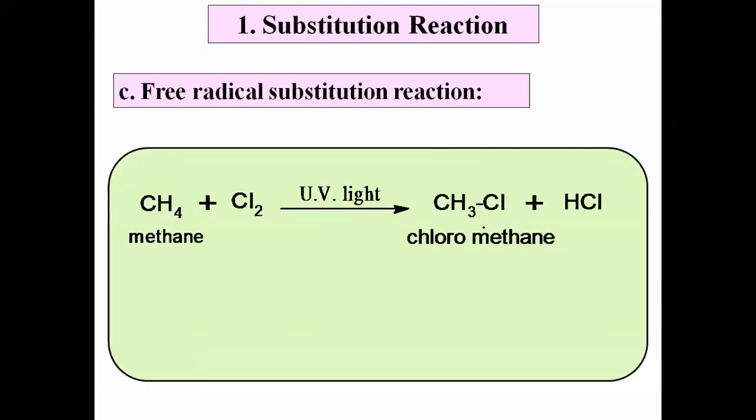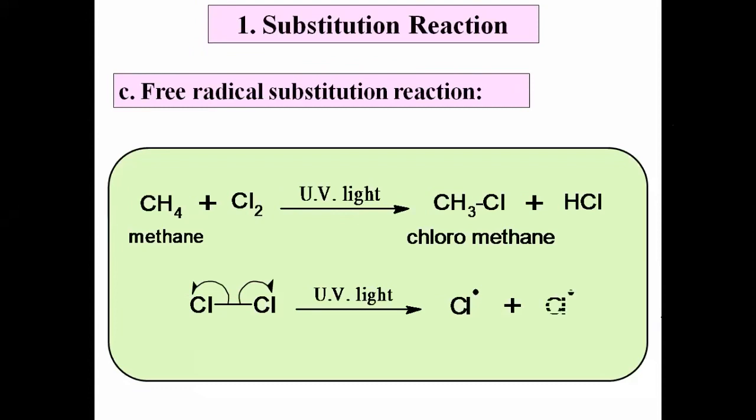You have studied that reaction at 11th or 12th level. Okay, this is actually photochlorination of methane. That reaction is carried out in presence of light. Hence, it is called photochlorination. Actually, how does that reaction occur? Reaction कशी होते? In the first step, the chlorine molecule in presence of ultraviolet light undergoes homolytic bond breaking. One electron goes towards one chlorine, one electron goes towards the other chlorine. The first chlorine acquires an unpaired electron, the second chlorine also acquires an unpaired electron. Thus there is a formation of free radicals. Means in the first step there is a formation of free radicals.